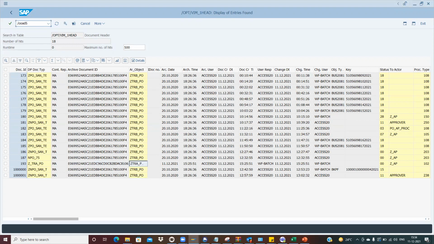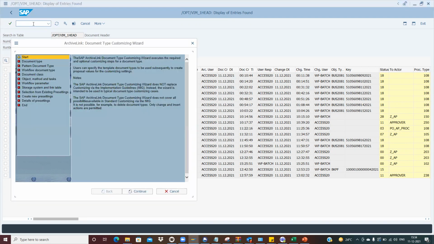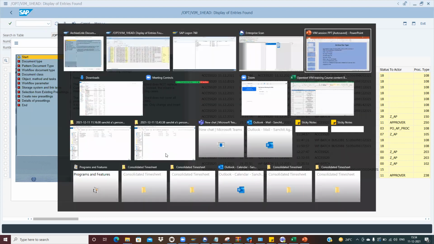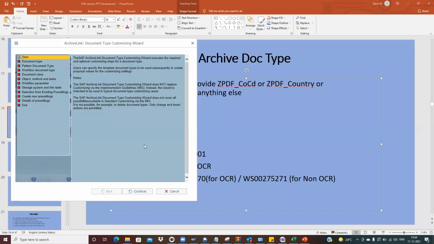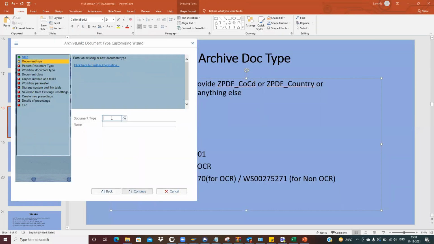So this is the OAD5 where we create the archive doc type. It is there in the PPT itself. Go to the OAD5 T-code to create the archive doc. Here, if I just go to this ZPDF, or let me do one thing, I have just used the existing one, just checking it.